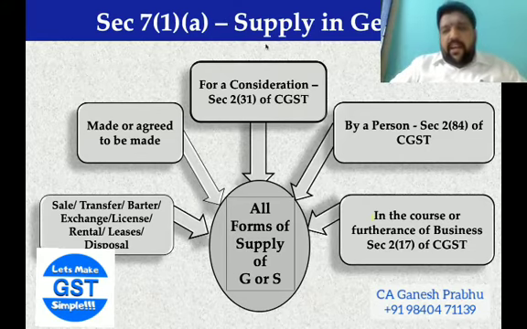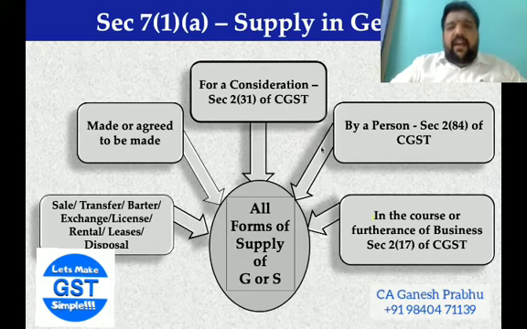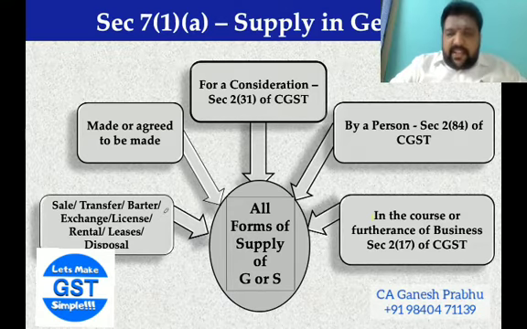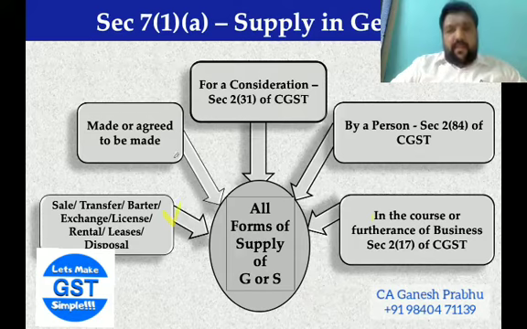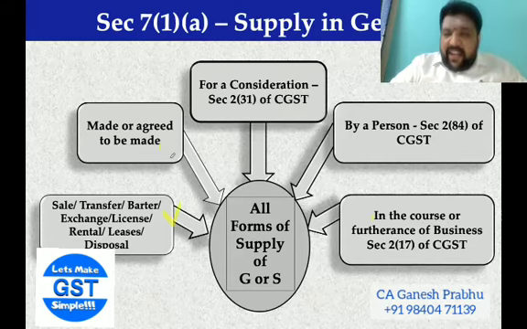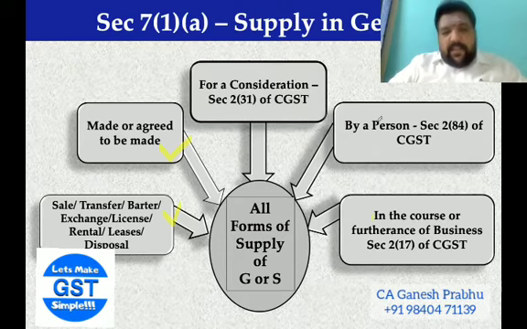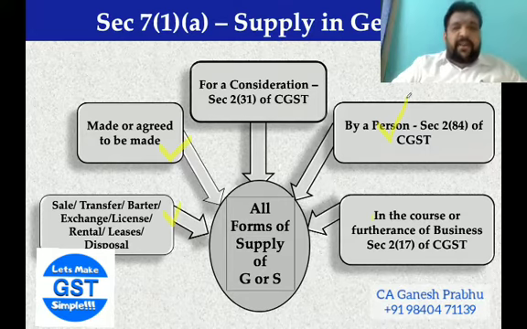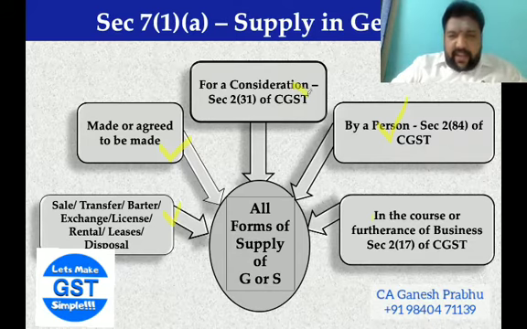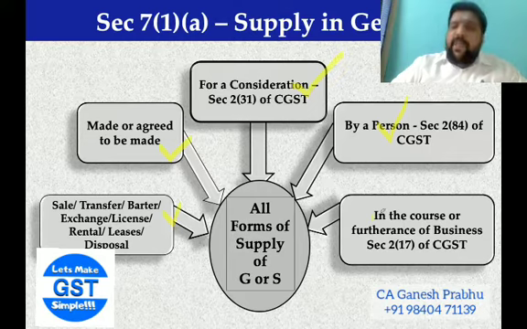Now, being a chartered accountant, I am going to engage in chartered accountancy services. There is a form of supply and I am going to provide some services to my client. I have agreed to provide some services to my client. Yes, made or agreed to be made. I am a person; either I can do it in my individual capacity or as a partner in a partnership firm. No doubt I'm going to fix a remuneration for it and collect that remuneration. Yes, there is a consideration. And what I do is in the course or furtherance of business.